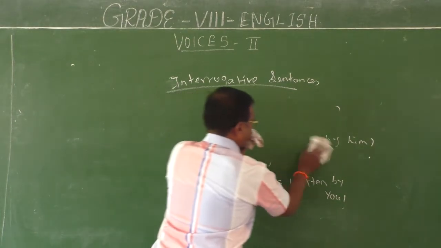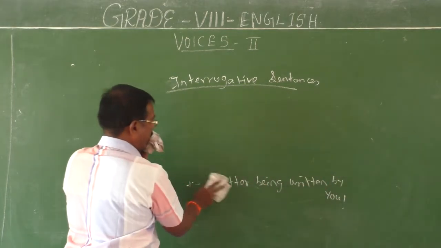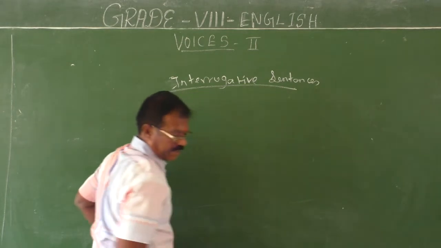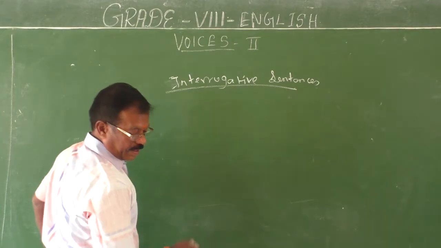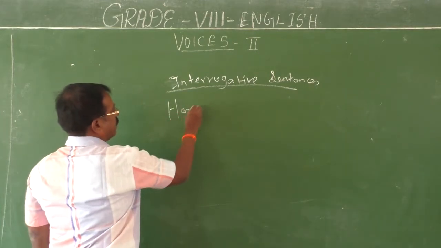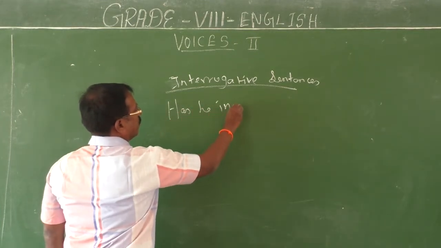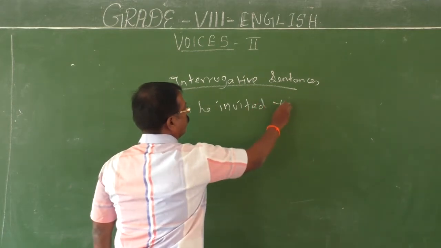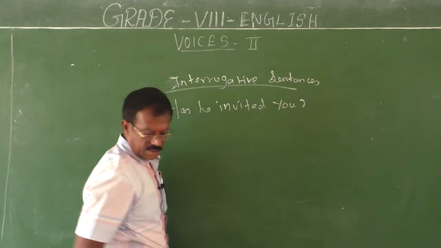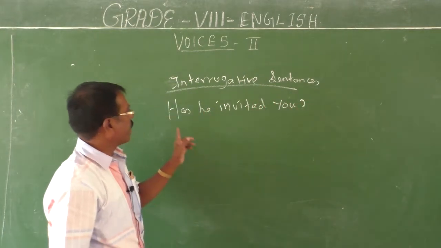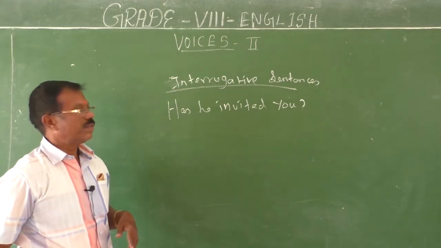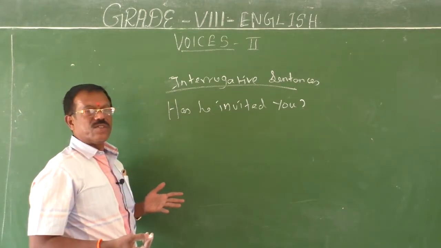Okay, children. Suppose you have a has or have verb. How can you change such sentences into passive? Has he invited you? How will you change this sentence into passive?